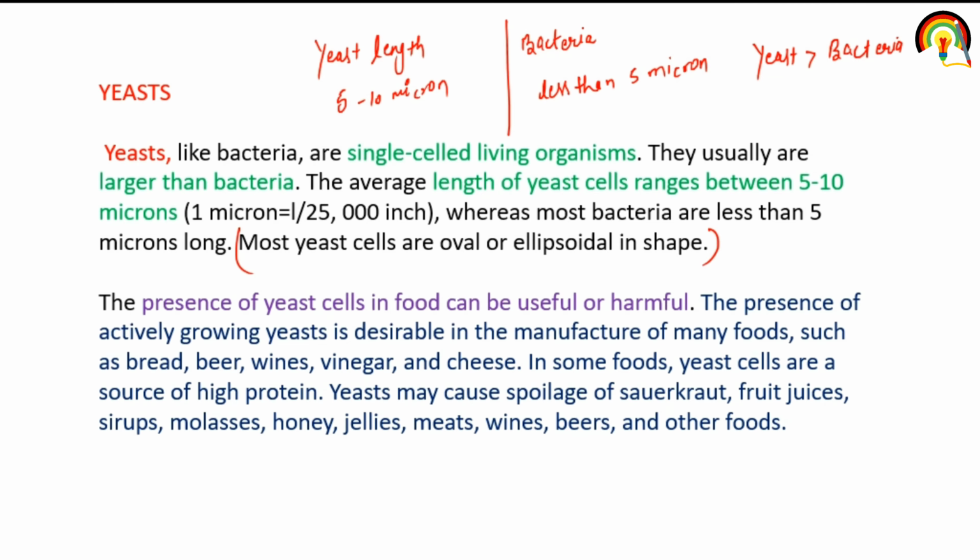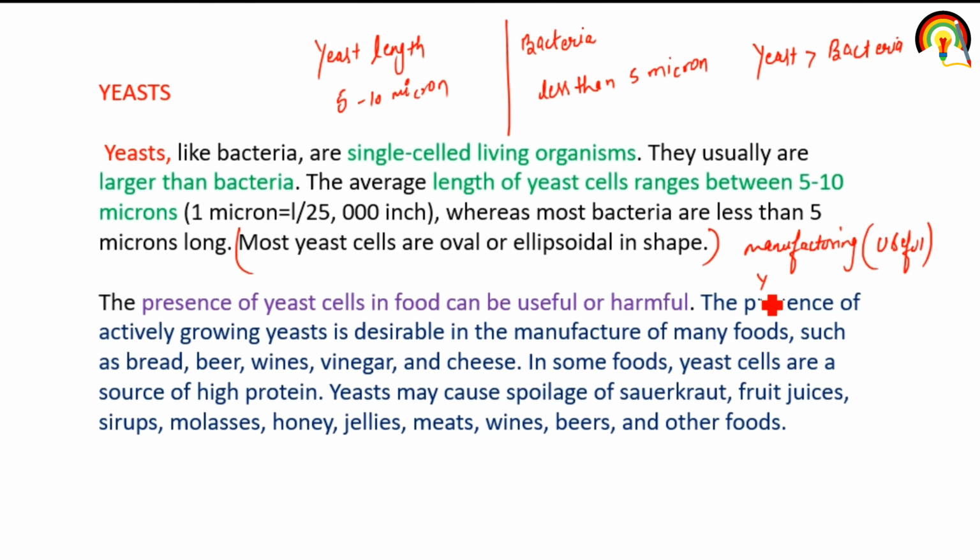And the presence of yeast cell in food can be useful or harmful. How useful? Because in manufacturing of certain food, it is useful. Like in case of bread, beer, wine, vinegar and cheese.